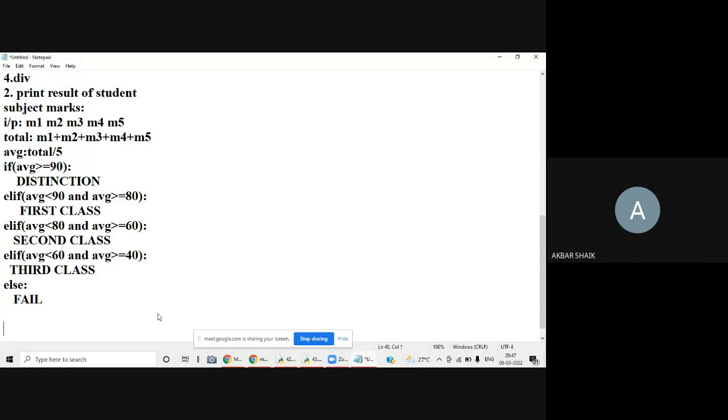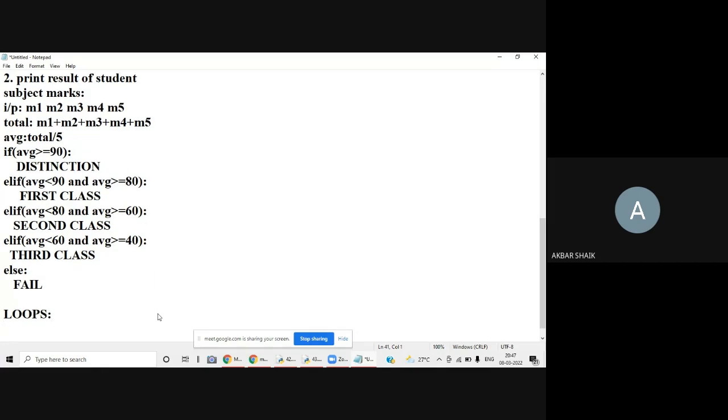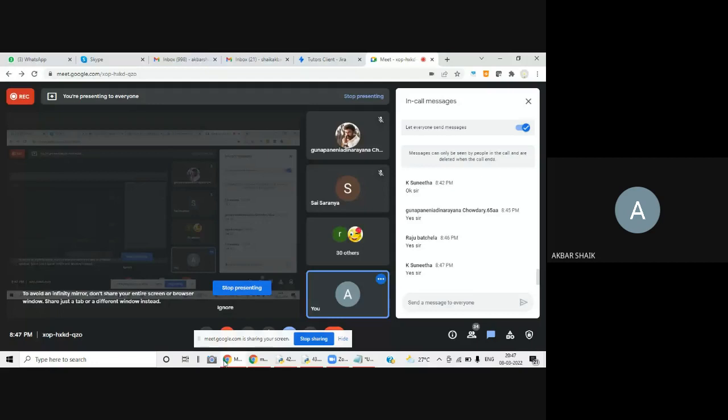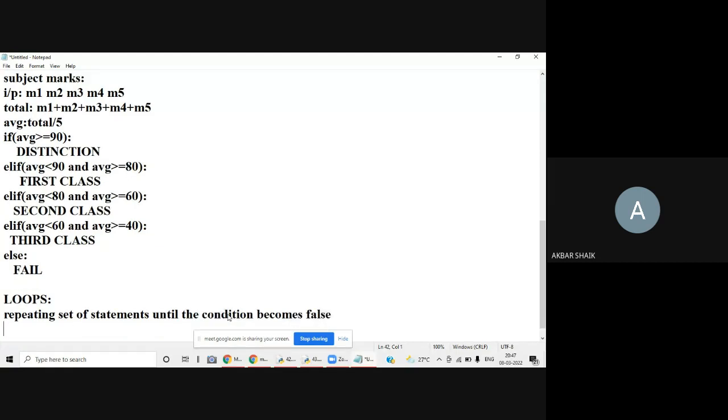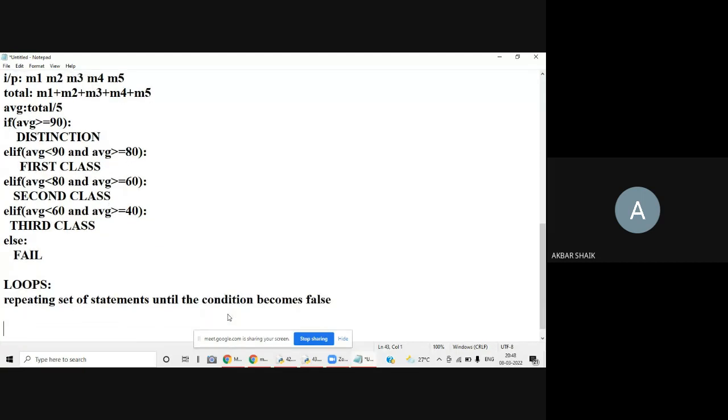But before that, the loops are very, very important. Loops in Python. What is a loop? Basically, what is the definition of a loop? Loop is nothing but simply repeating a set of statements until the condition becomes false.